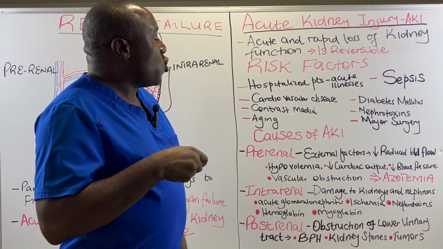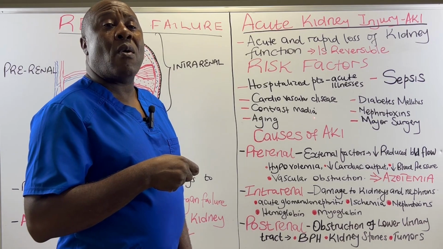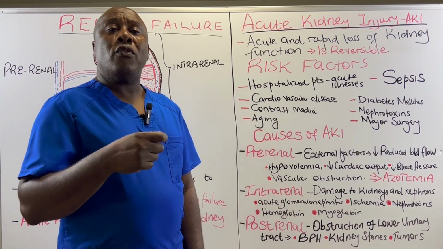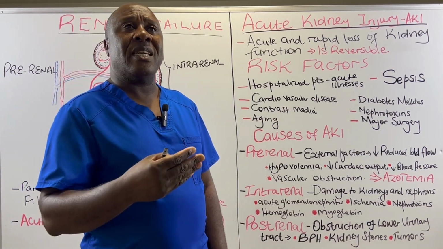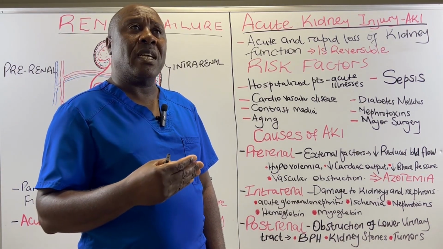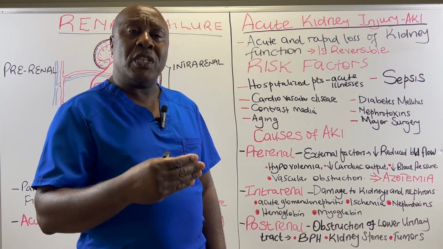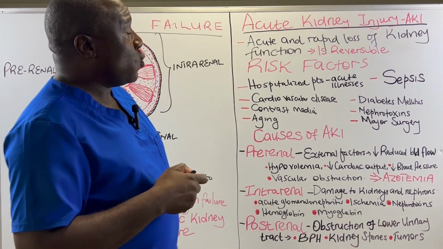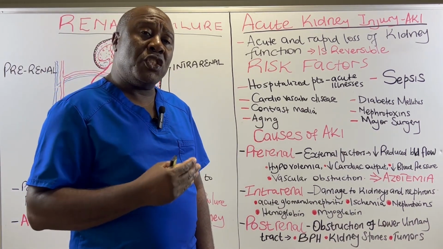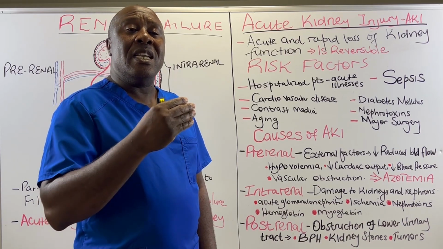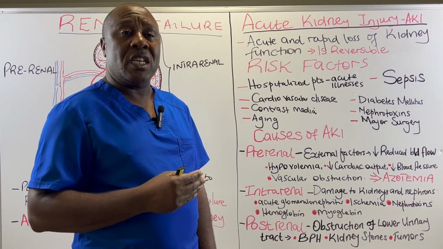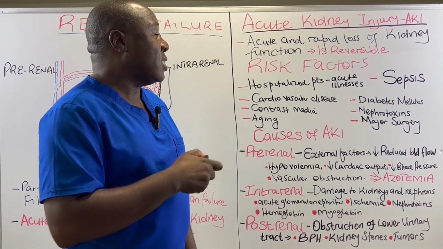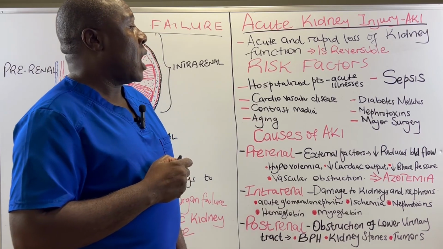The use of contrast media also puts our patients at risk for acute kidney injury. The use of contrast dye with imaging studies like CT scans or MRI puts our patients at risk for acute kidney injury. And that's why before contrast dye is used with these imaging studies, kidney performance is normally evaluated to assess the risks of using that contrast dye, because it is very easy for the contrast dye to injure our kidneys.